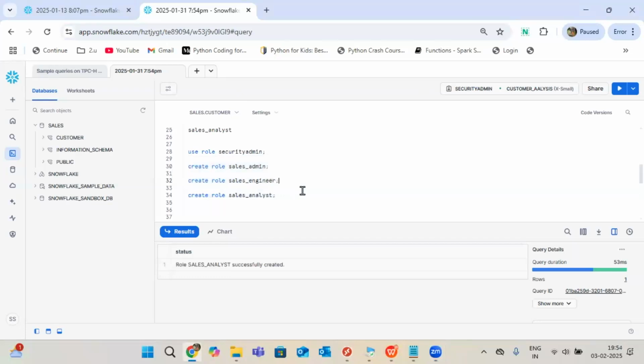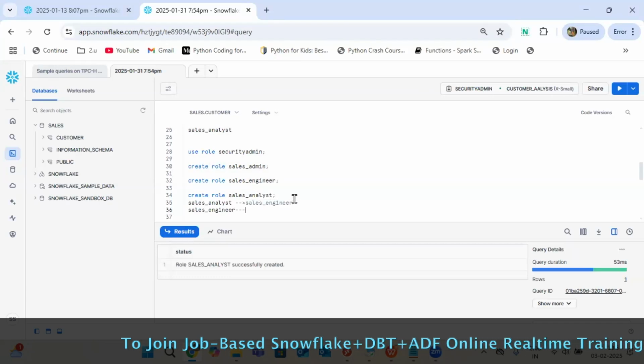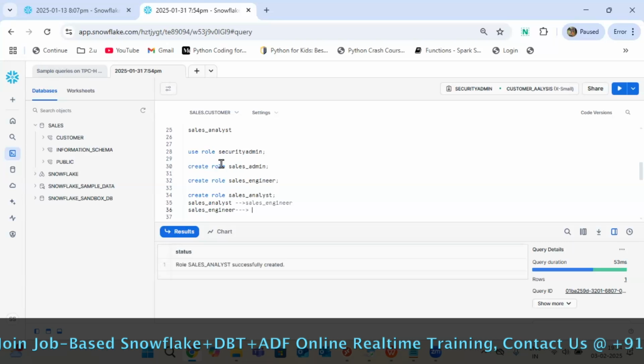So to avoid this problem, we can go with one trick. Whatever the access I have for sales analyst, a small trick we can play here with one grant permission. What access sales analyst has, all access will be assigned to sales engineer. What access is assigned to sales engineer, everything will be available for sales admin.